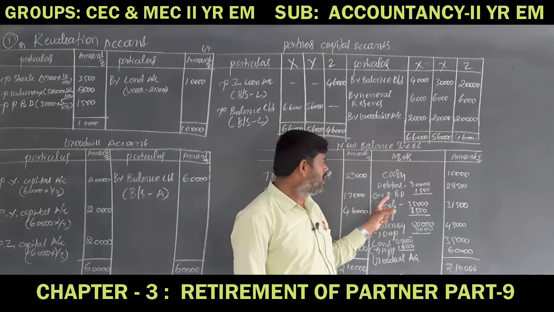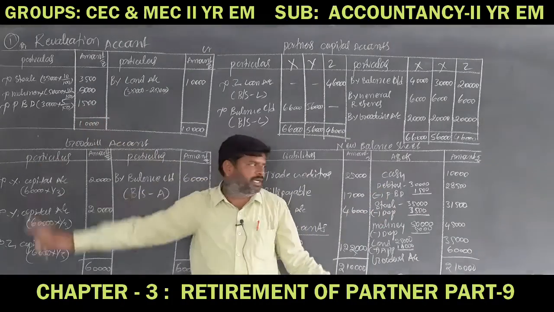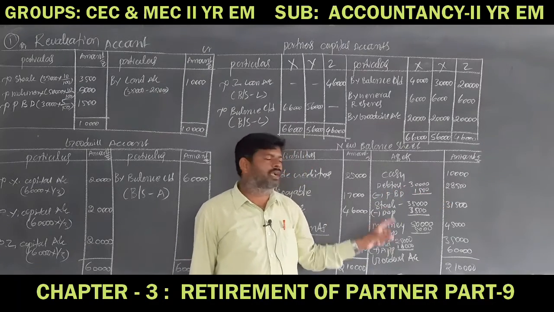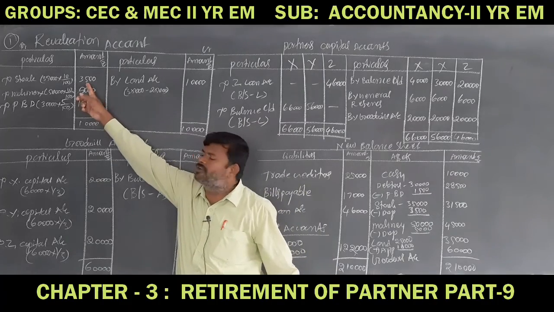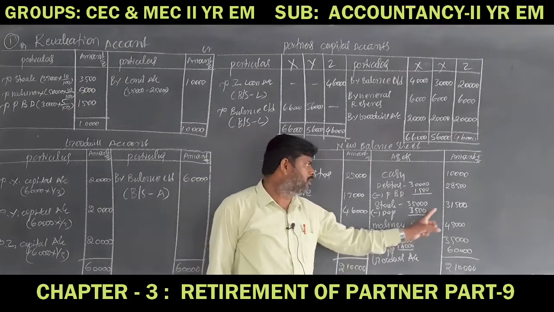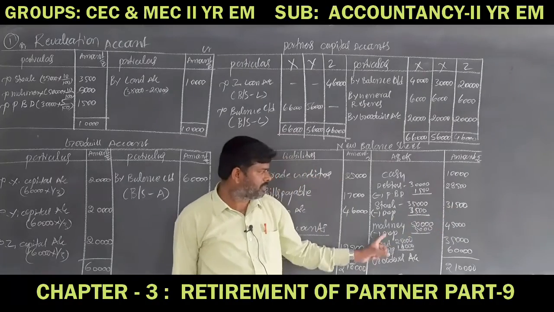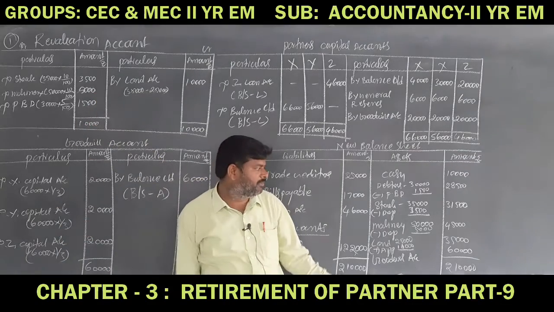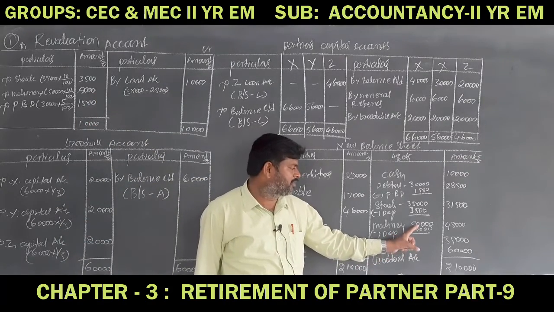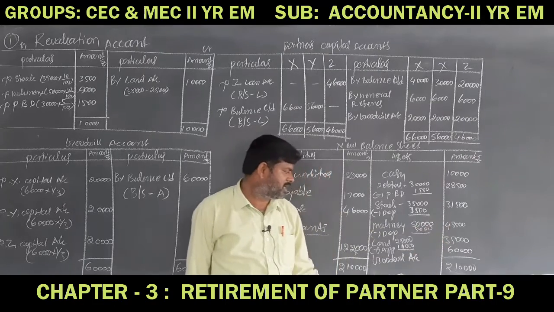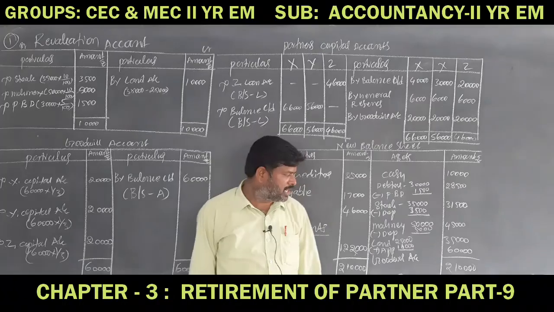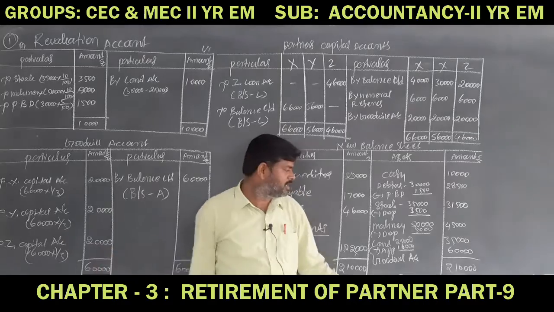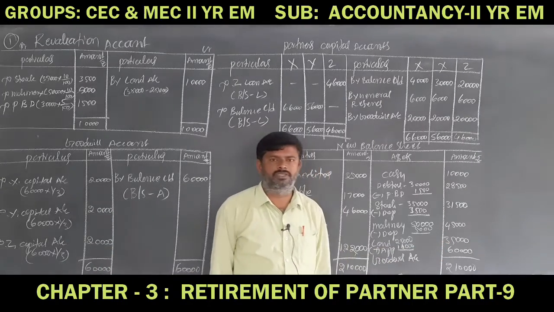Debtors 30,000 less PBD, provision for bad debts, we must deduct from this: 30,000 minus 1,500, 28,500 rupees. Stock 35,000 rupees, deduct 3,500 rupees, so 31,500 rupees. Next, machinery 50,000. The depreciation will be 5,000 rupees, it must be deducted from the machinery, 50,000 minus 5,000, 45,000 rupees. Next, land. The land value as per the balance sheet is 25,000 rupees. Appreciation is 10,000 rupees, so it will be 35,000 rupees.